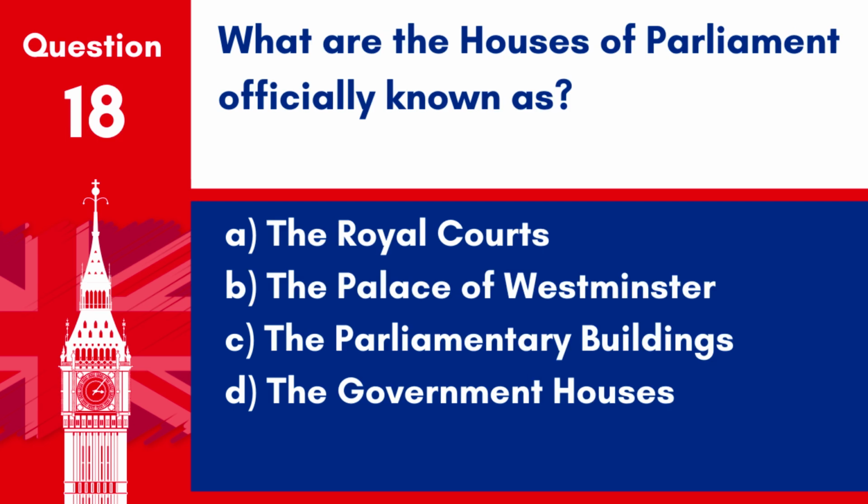Question 18. What are the Houses of Parliament officially known as? A. The Royal Courts. B. The Palace of Westminster. C. The Parliamentary Buildings. D. The Government Houses. Answer. B. The Palace of Westminster. The official name for the Houses of Parliament is the Palace of Westminster.